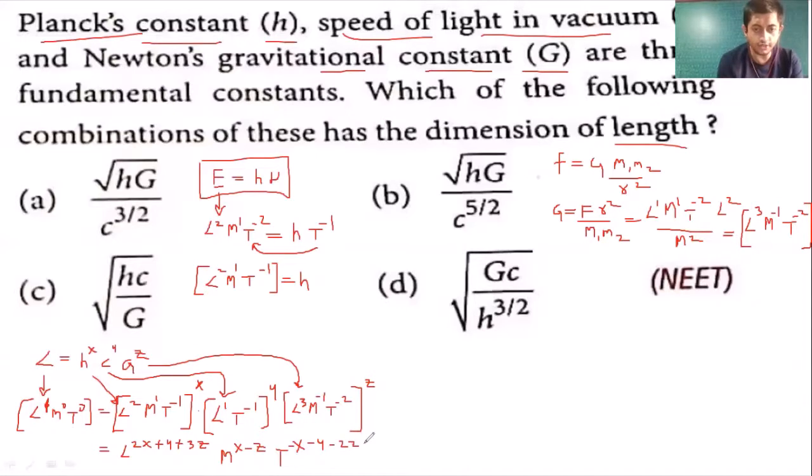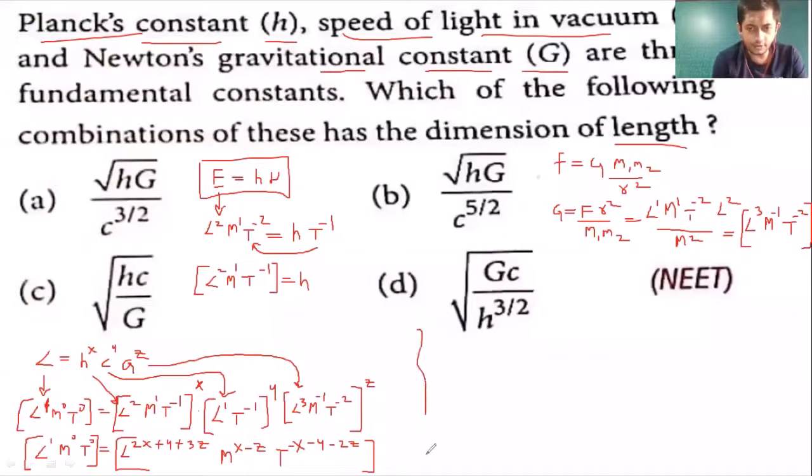So this is our LMT dimensions. We'll say that this is L raised to 1, M raised to 0, and T raised to 0. Now students, you will compare them, and by simultaneously solving, you will get the values for x, y, and z.